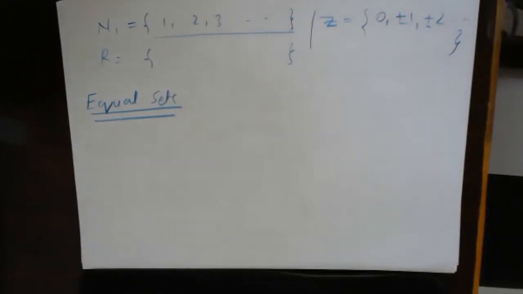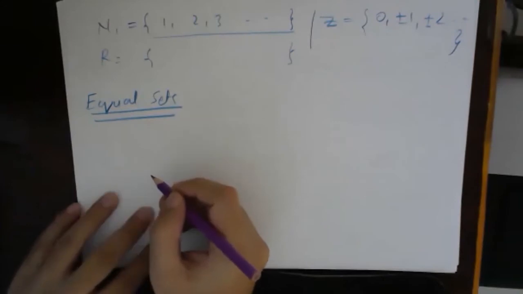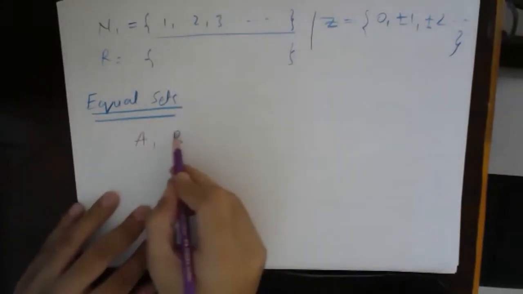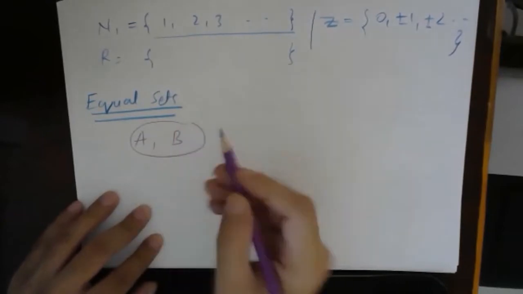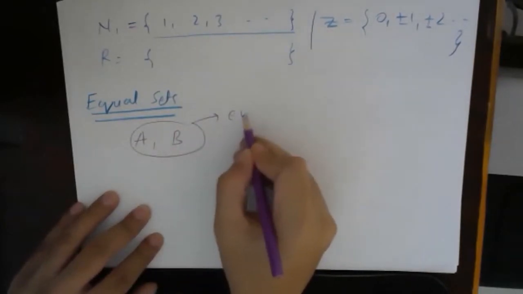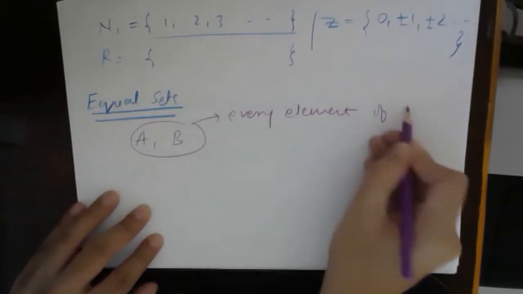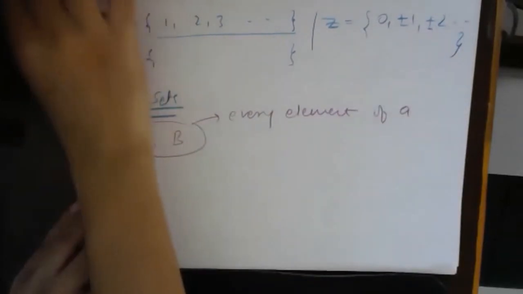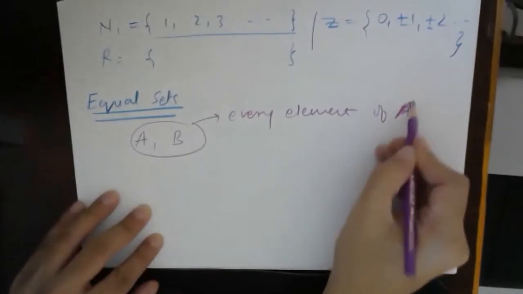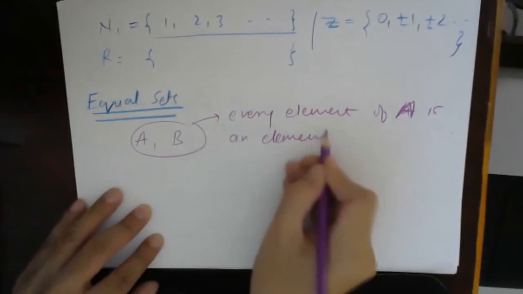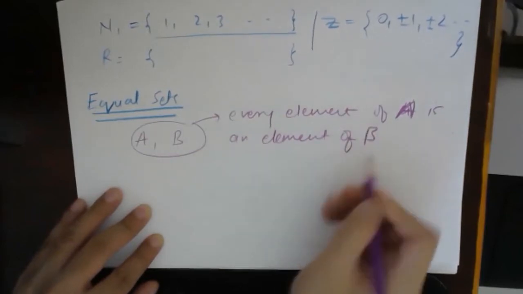So suppose we take an example of two sets A and B. They will be called equal sets if every element of set A is an element of set B, and vice versa.